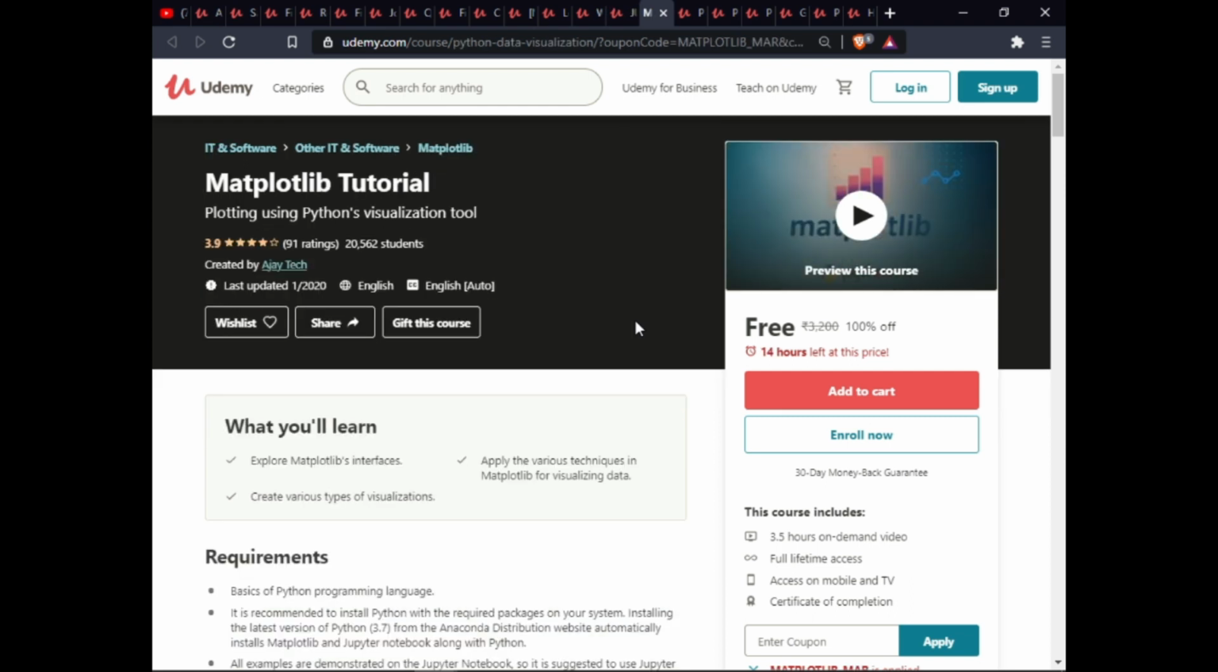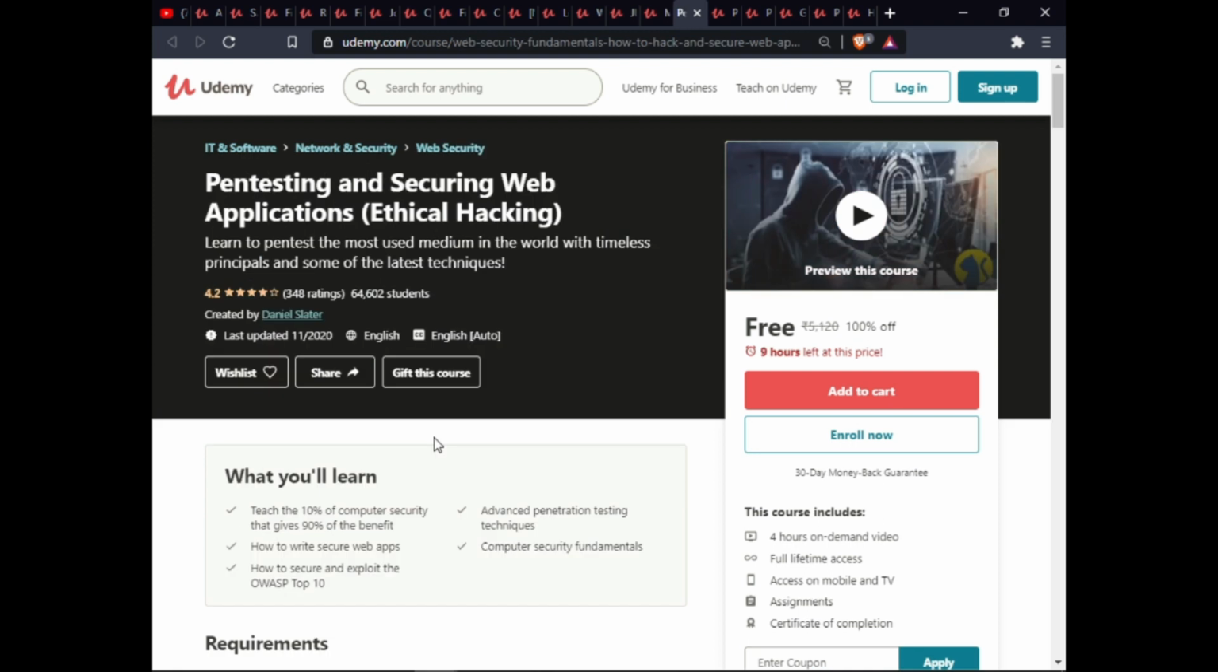Next course is the Matplotlib tutorial. In this course, you will learn to explore the Matplotlib interface, create various types of visualizations, and apply the various techniques in Matplotlib for visualizing data.